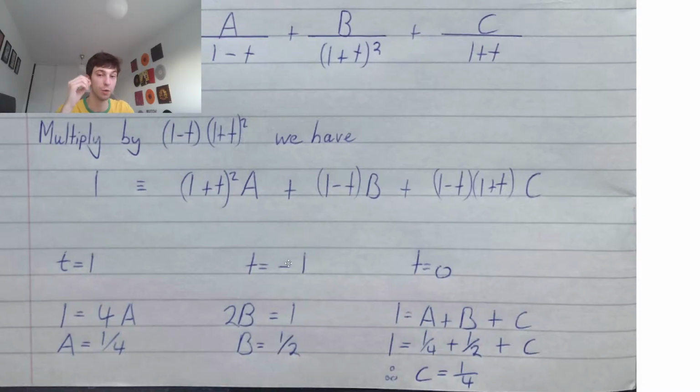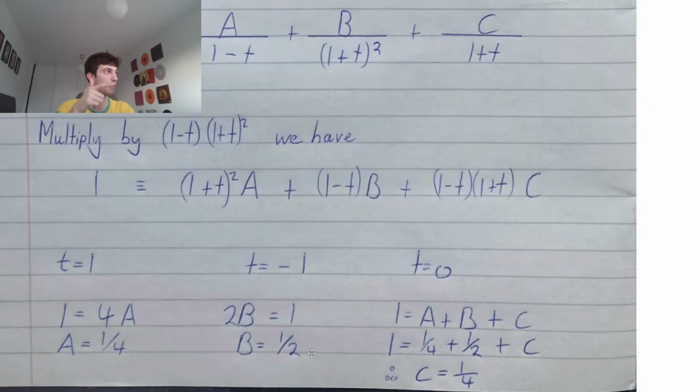So then we're going to plug in t equals minus 1, because we're going to want to eliminate the a's and the c's, just to be left with the b's. Because everything here will be equal to 0, everything here will be equal to 0, we get left with 1 minus minus 1, so that's 1 plus 1, it's 2, 2b. So 2b will be equal to 1. So we have that 2b equals 1, divided over by 2, we get b equals a half.